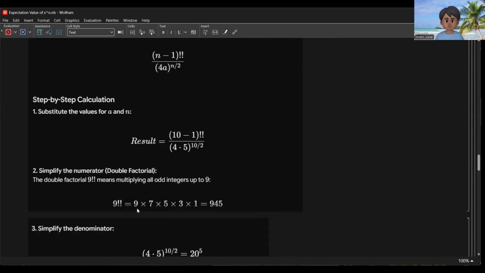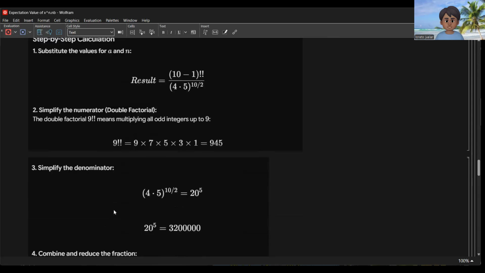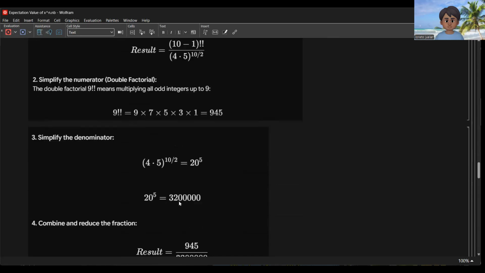Then 10 minus 1 equal to 9. 9 double factorial is equal to 9 times 7 times 5 times 3 times 1, which is 945. So simplify the denominator here: 4 times 5 raised to the fifth, so that is 4 times 3,125, which is 12,500. Hmm, as computed in the video, the denominator comes to 3,200,000.